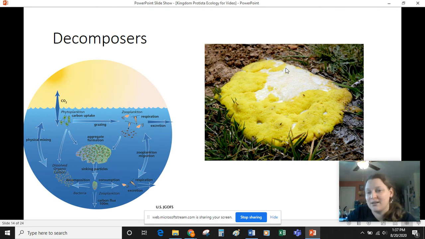Other organisms, like this lovely slime mold, this one in particular is a dog vomit slime mold, are important for cycling all kinds of nutrients: carbon, nitrogen, phosphorus. They eat and use dead and decaying materials, and waste materials, and help cycle the nutrients back into the soil and break things down faster than it would without them.